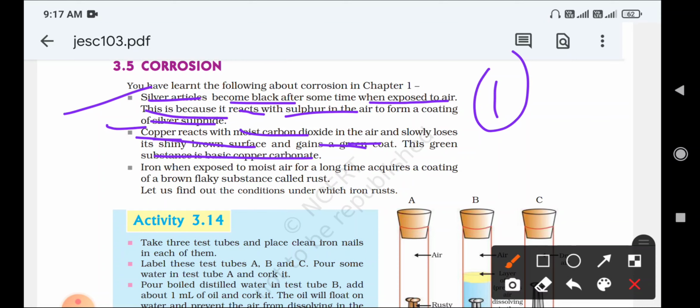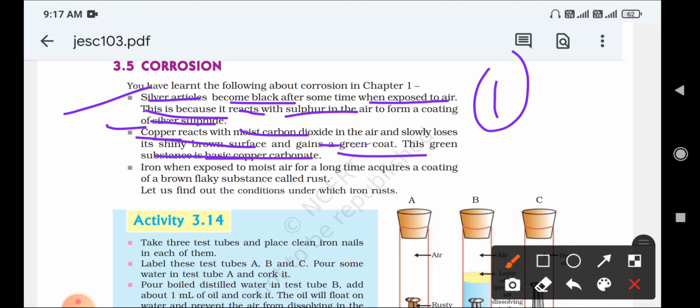So copper loses its shiny brown surface and gains a green coat. This is because copper is reacting with the carbon dioxide. Due to that, copper loses its shiny surface and gains a green color, which is due to the formation of copper carbonate.